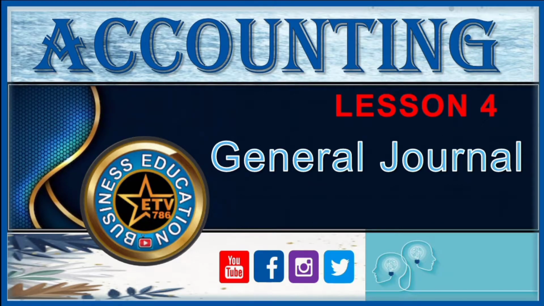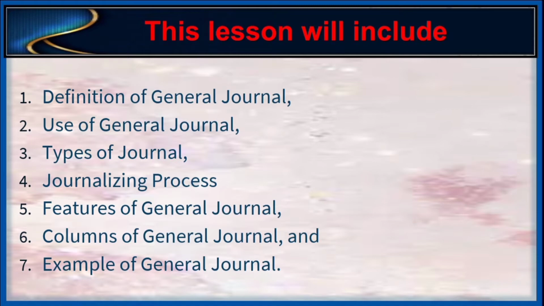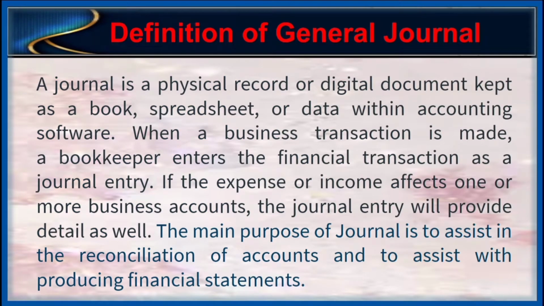Let's start accounting lesson number 4, general journal. This lesson will include: number 1, definition of general journal; number 2, use of general journal; number 3, types of journal; number 4, generalizing process; number 5, features of general journal; number 6, columns of general journal; and number 7, example of general journal.